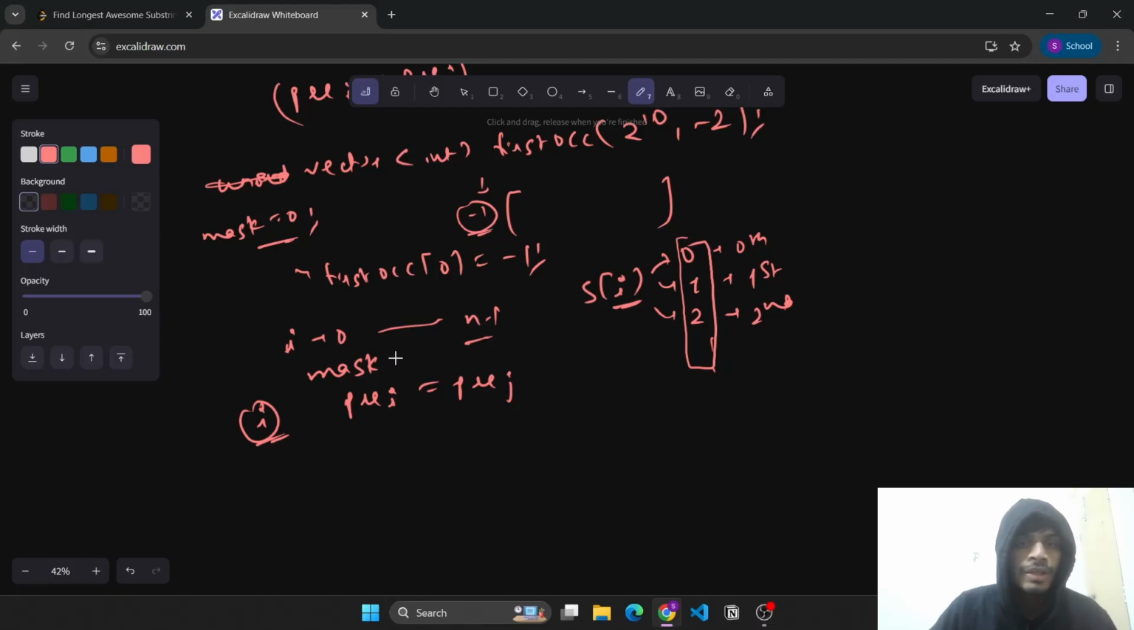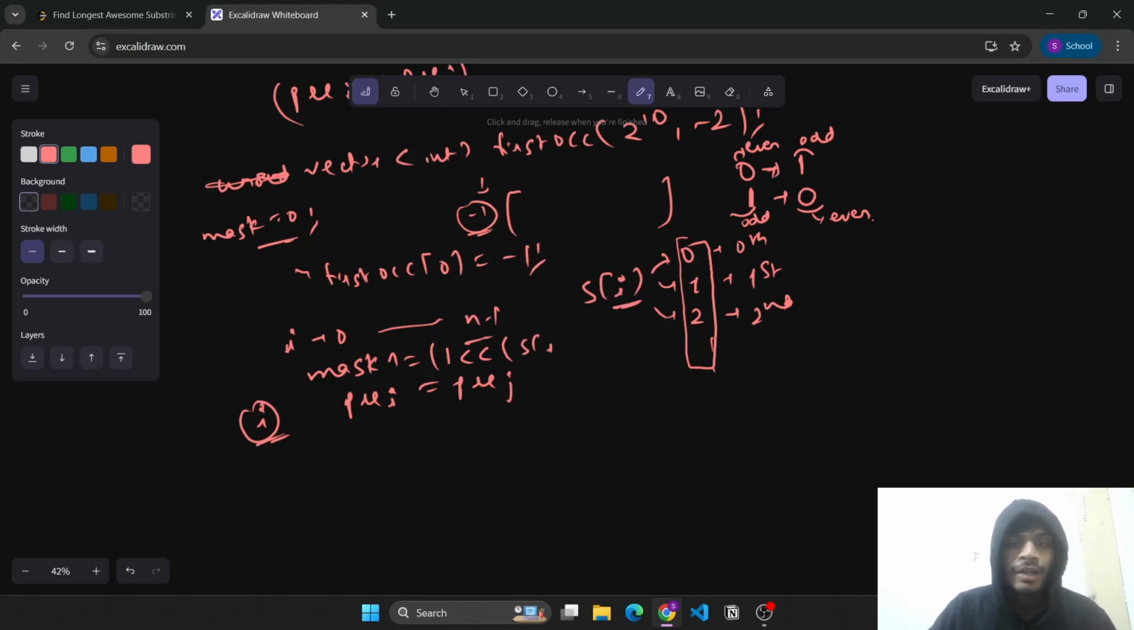So what we'll do, we'll toggle the mask bit. If it was unset, we'll make it set, and if it was set, it will become unset. That means initially it was even, now we have one more occurrence, so it will become odd. And initially the occurrences were odd, and now we have got one more value, so the occurrences will become even. So we'll simply do one left shift of the value represented by this.